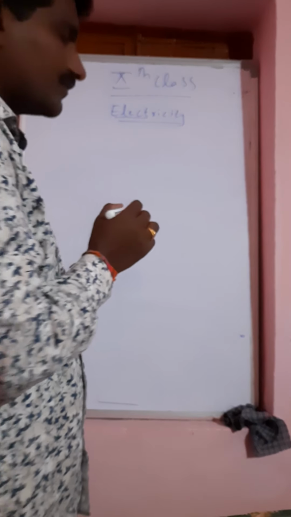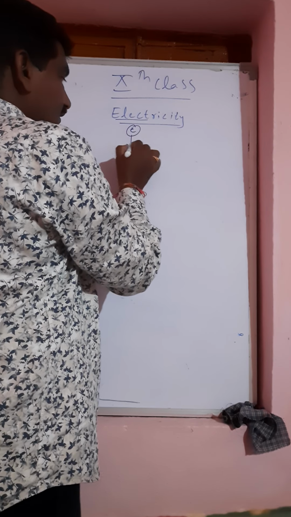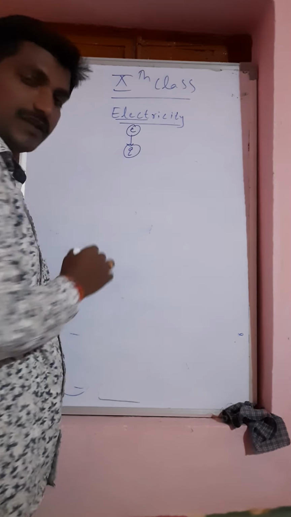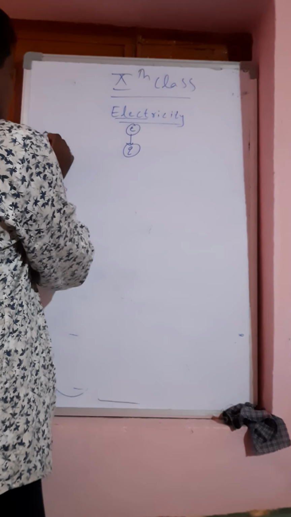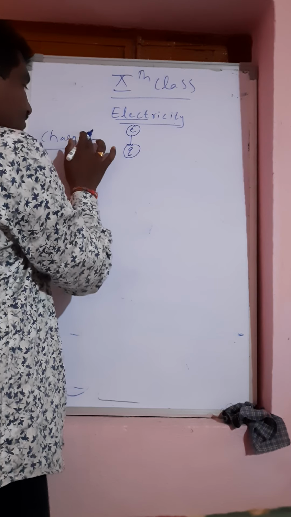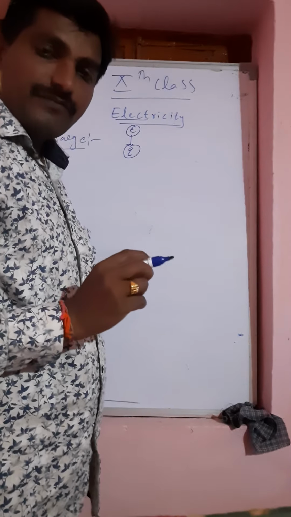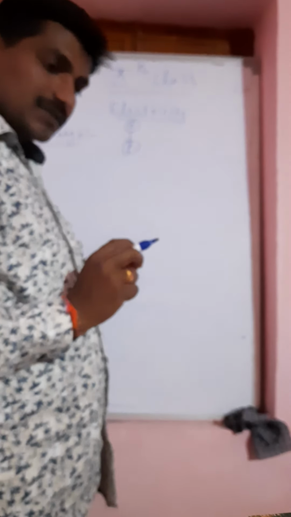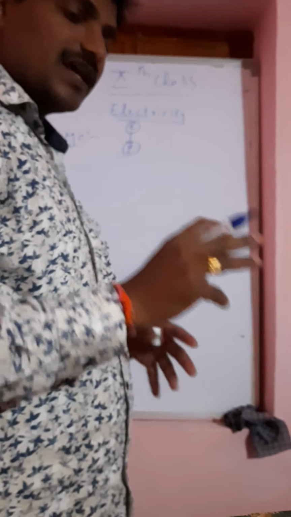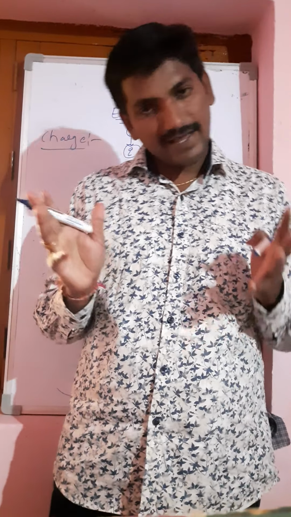The word electricity has come from the electron. Electron is nothing but a form of charge here. So the word charge is most important to understand before going to the definition of electric current. Charge is a property of matter which is associated with mass, which produces as well as experiences electric field and magnetic fields. That is electric charge.